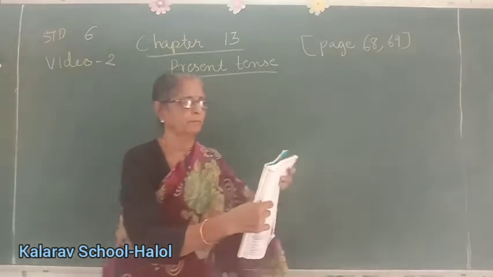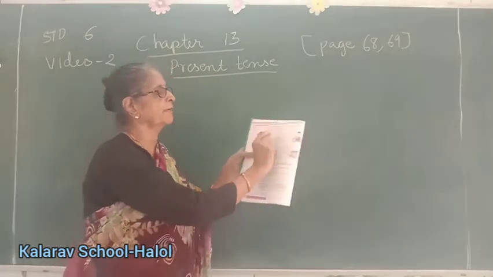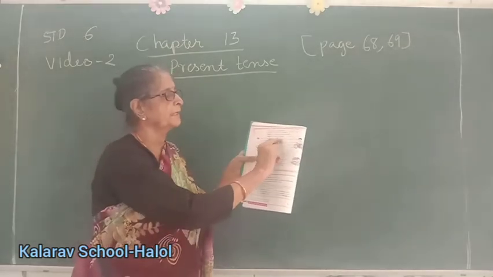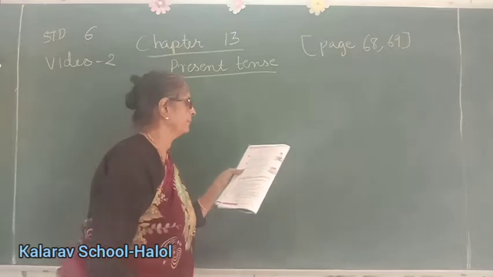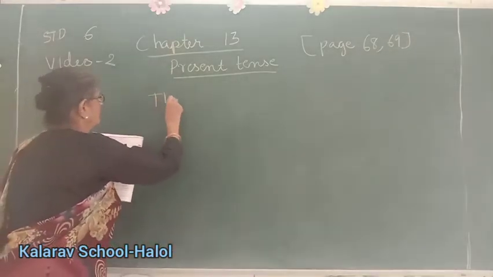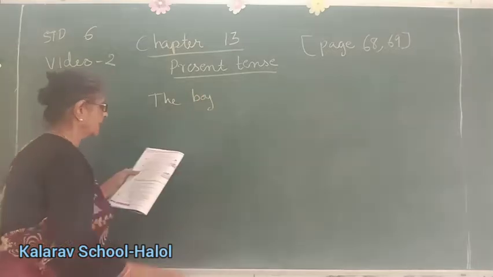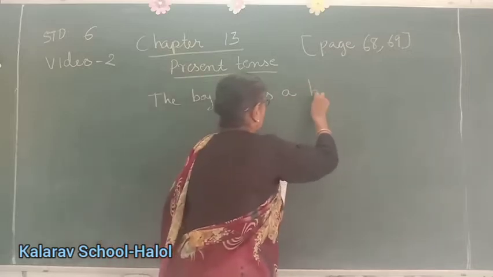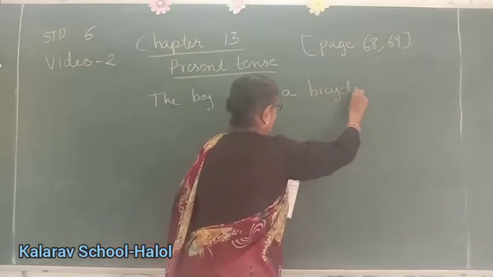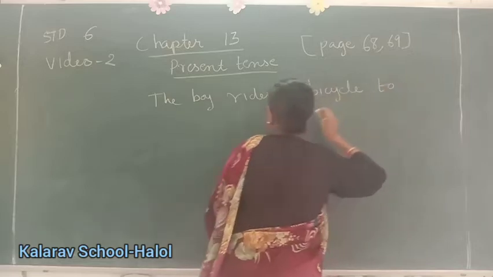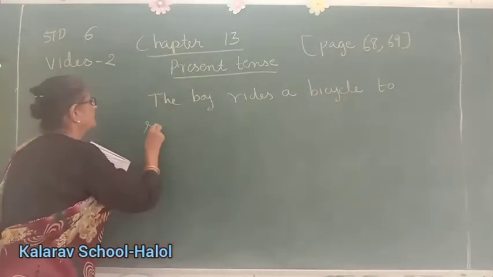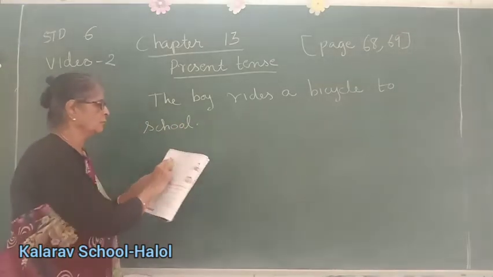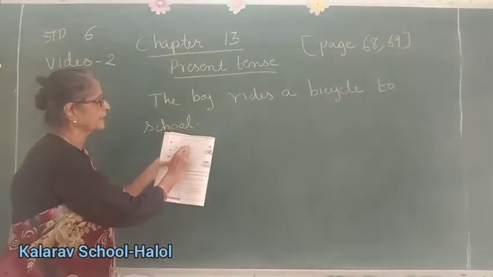Now here. See children, you will have to write very neat and clean, in small and clean writing like me. See, the boy rides a bicycle to school. This is a simple sentence. Now, you have to write these sentences in the negative form.